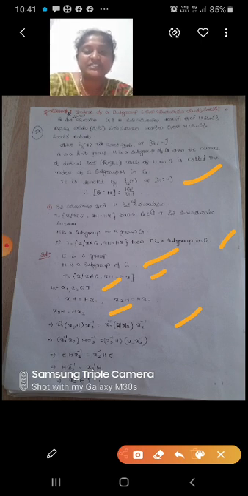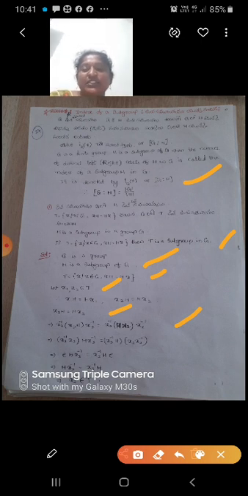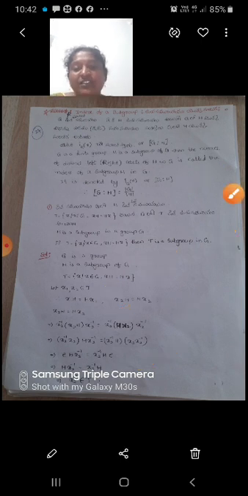So X2 inverse into X2 is E. So H X2 inverse equal to X2 inverse H. That implies X2 inverse belongs to T.